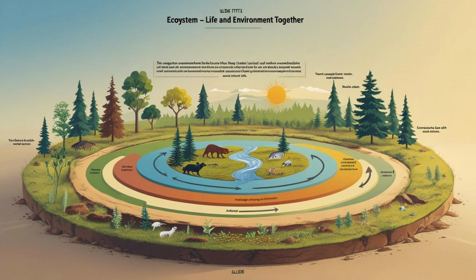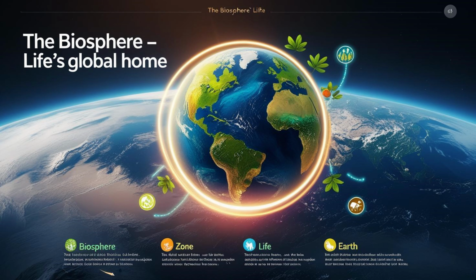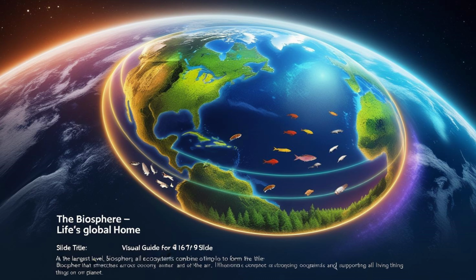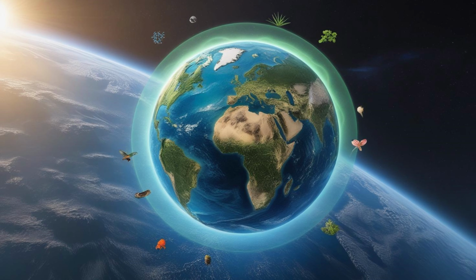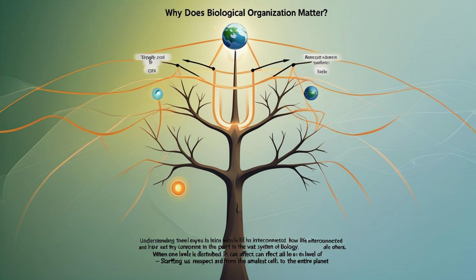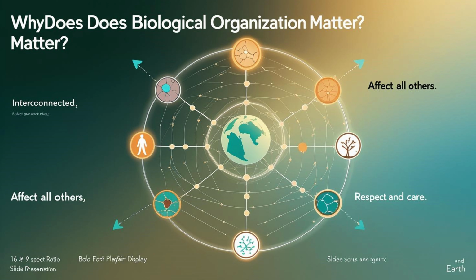At the largest level, all ecosystems on Earth combine to form the biosphere, the zone of life that stretches across land, water, and air, supporting all living things on our planet. Each level is a building block for the next. Understanding these layers helps us grasp how life is interconnected and how each tiny component plays a part in the vast system of biology.